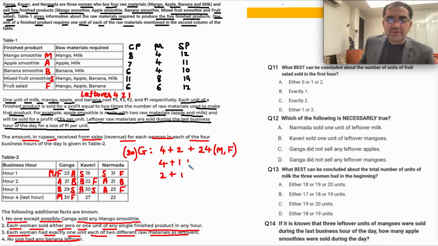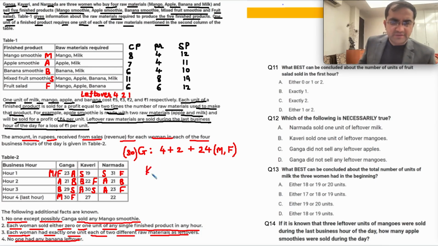30 is 4 plus 1 plus 25. Can you make 25 somehow? 25 is not possible. And 2 plus 1, 3 plus 27. Can you make 27 over here? 27 is not possible. These two cases are not possible. So Ganga is confirmed. She sold a mango smoothie and a fruit salad. I hope you are understanding what's going on.